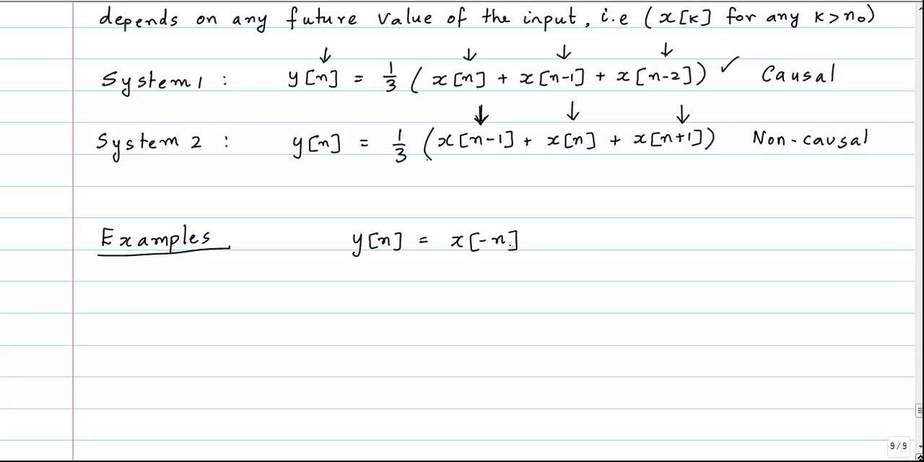Like always, I think you may want to stop the video at this point and think for yourself whether the system is causal or not. Okay. Now, the answer is that the system is not causal, because when n takes negative values, for example, y of negative 1 is x of 1. So clearly y of negative 1 depends on a future value of the input, and hence the system is not causal.